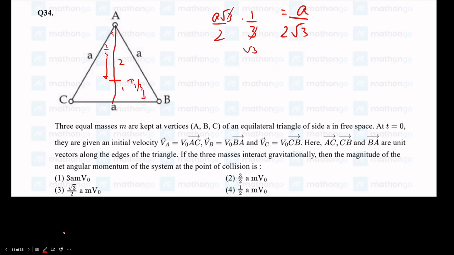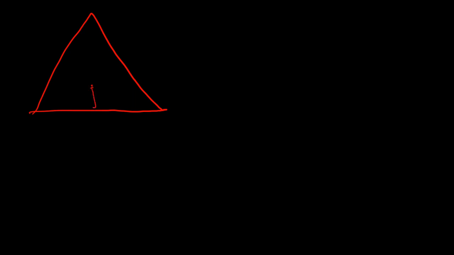Okay, so I'll make the diagram properly. We have it like this, and the centroid is here, and we have this length as A by 2 root 3. This is perpendicular because of equilateral triangle properties. Similarly, this is also a median, so this is also 1/3 the median, A by 2 root 3. Similarly, even this will be A by 2 root 3. My drawing is not accurately to scale, but you get the idea. Now let us take only this side into consideration for ease of explanation.